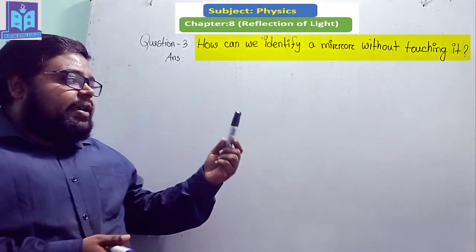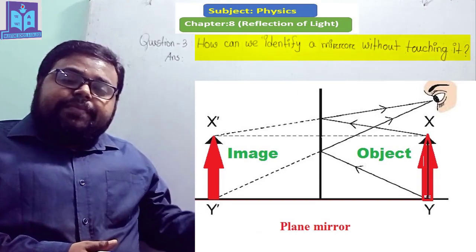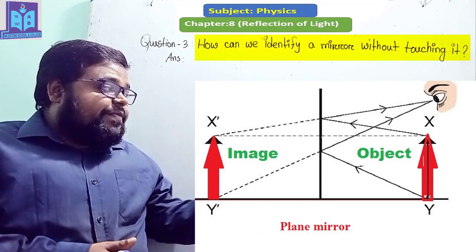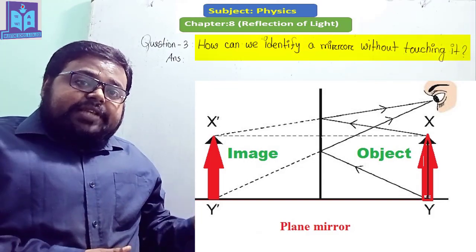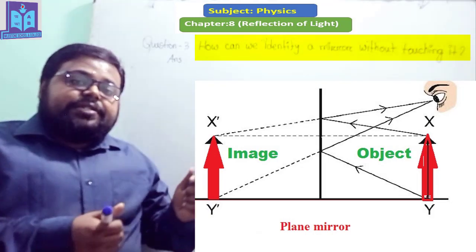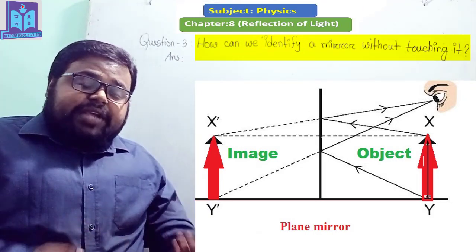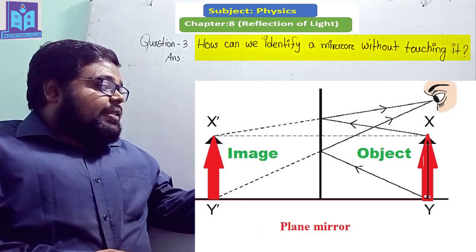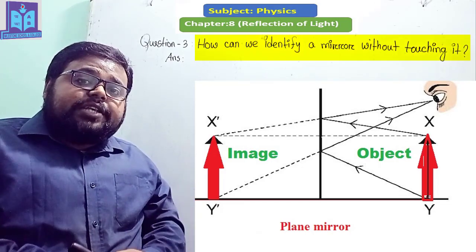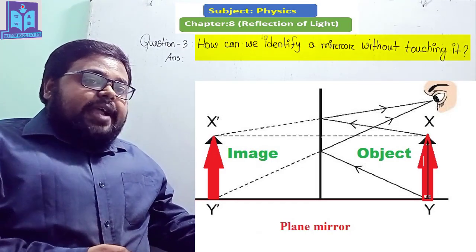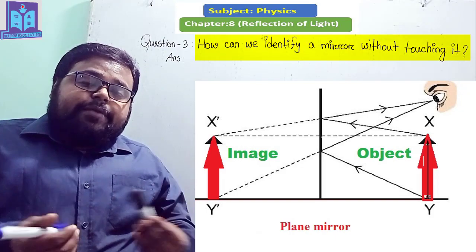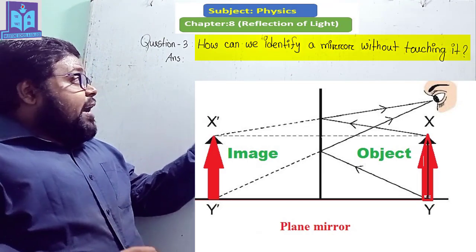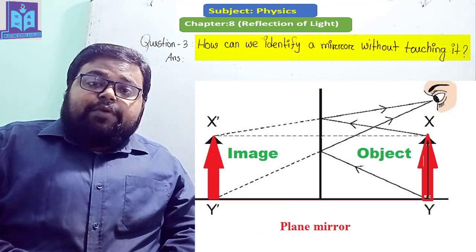Okay, here you can see that this is a plane mirror and an object is placed in front of the mirror, and after that an image is created behind the mirror which is virtual, straight and the same size as the object. Okay, so to see that straight, virtual and same size image, we can ensure that this mirror is a plane mirror. So dear student, I hope you understand how we can identify a mirror without touching it.